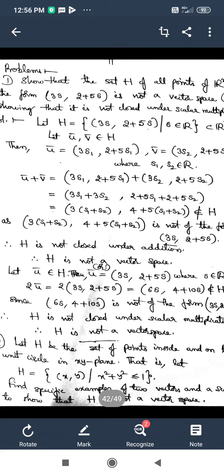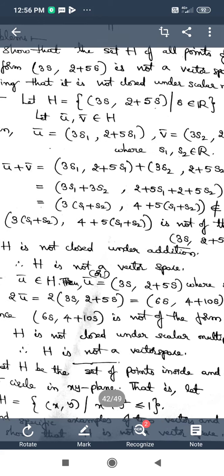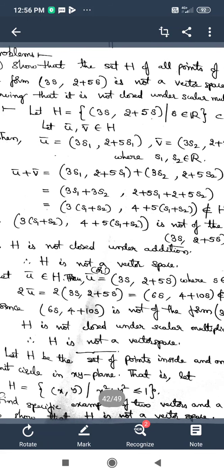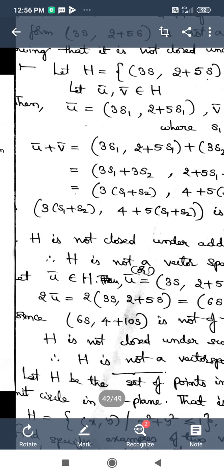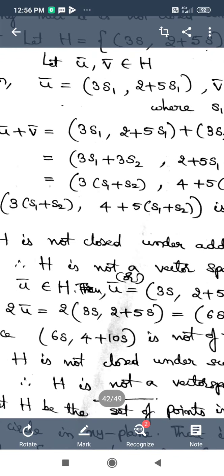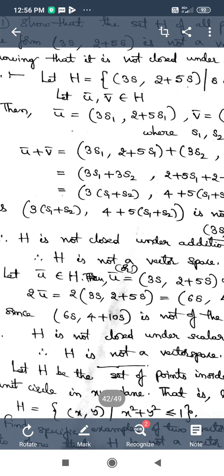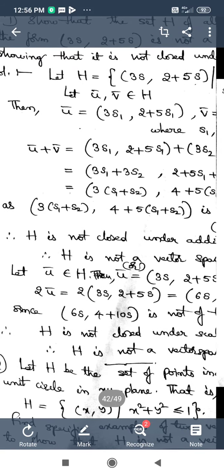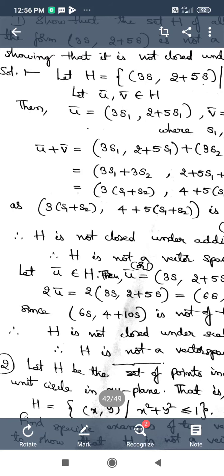And by the hint already given in the problem, we can verify that also. That is, that hint says that H is not closed under scalar multiplication. Let us verify using that hint also. So either in the exam or when you have to prove, either of the solutions you can have, not both at a time. So either the above or the below one you can have.